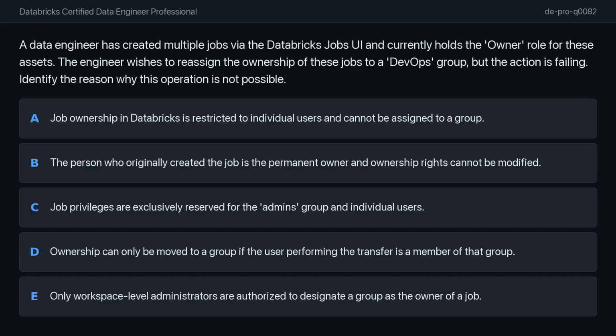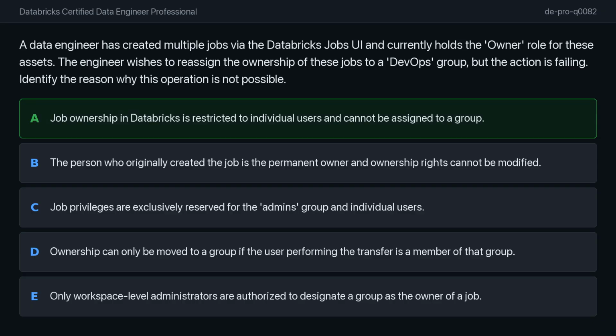Maintaining access control through groups is a good way to manage access. For example, one group controls all the users who satisfy access requirements. Once that group is added, all the users in that group will have access to that resource. Now, to transfer ownership, a workspace-level administrator must be authorized to designate.